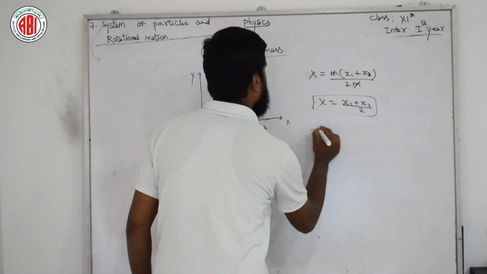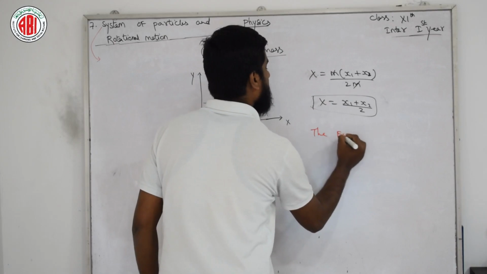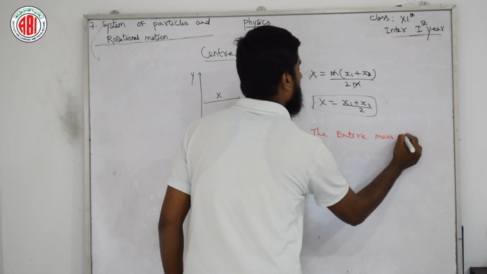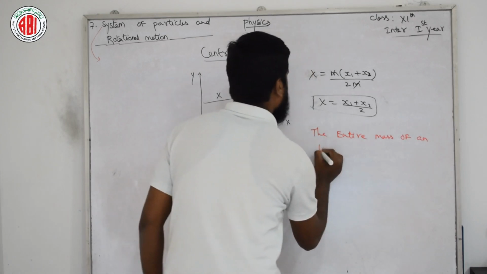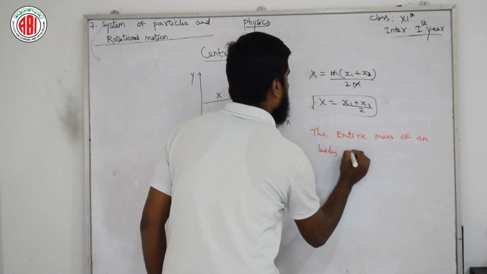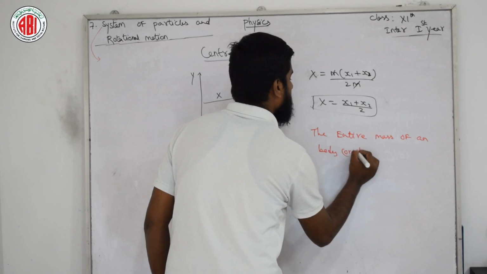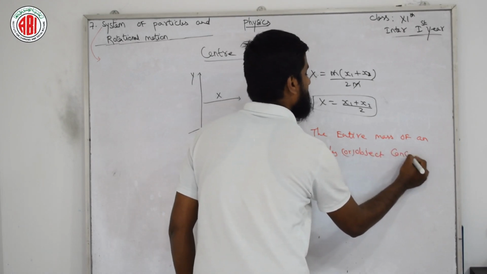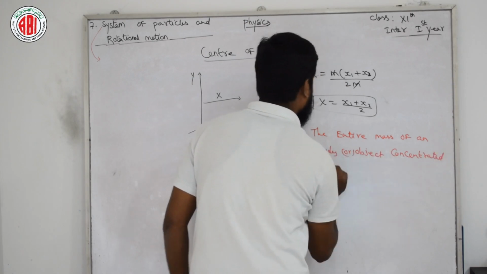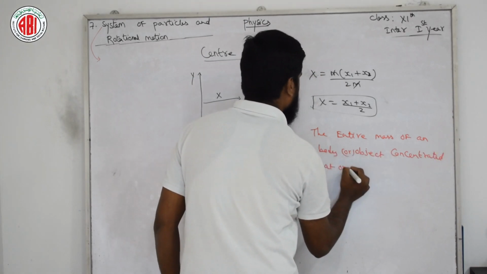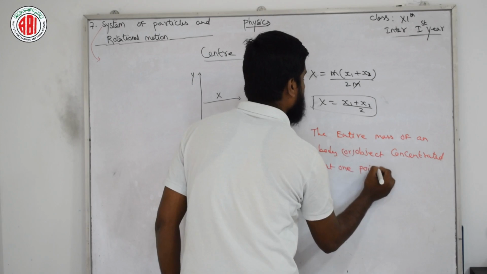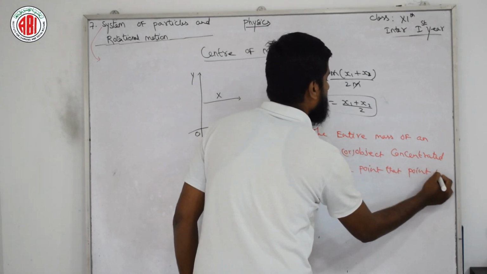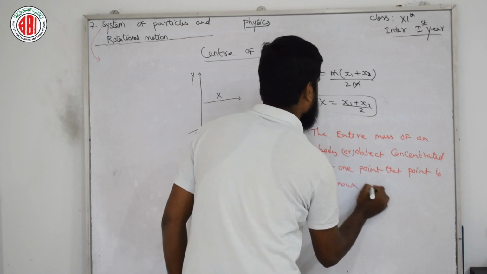You can write like this: the entire mass of a body or object, whatever you are saying, body or object, concentrated at one point, that point is known as center of mass.